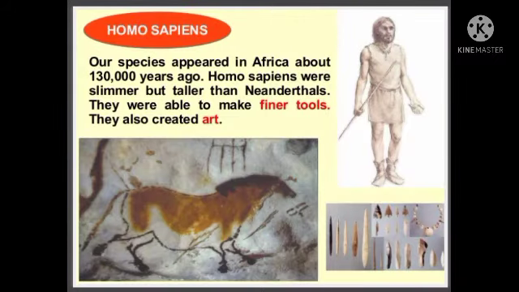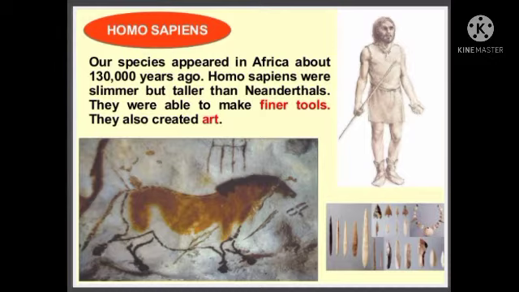Next we are seeing Homo sapiens. Homo sapiens. This is very important, Kana. Our species appeared in Africa about 1,30,000 years ago. Homo sapiens were similar but taller than before, and taller than Neanderthals.